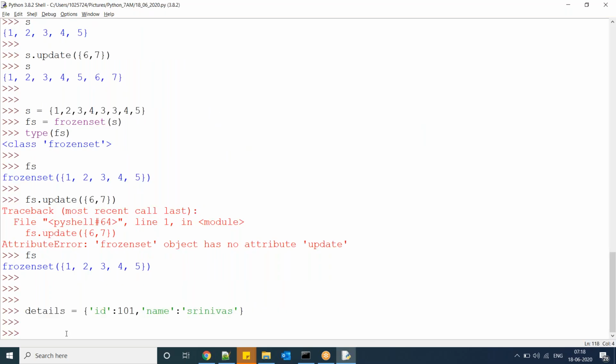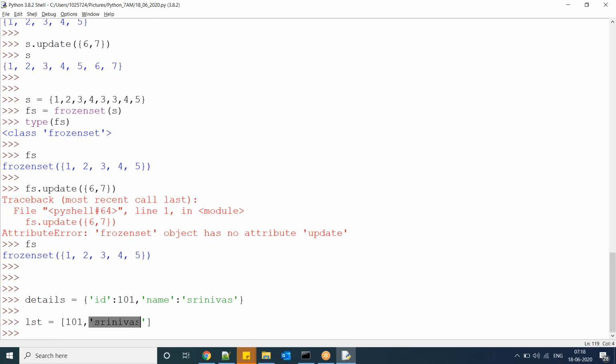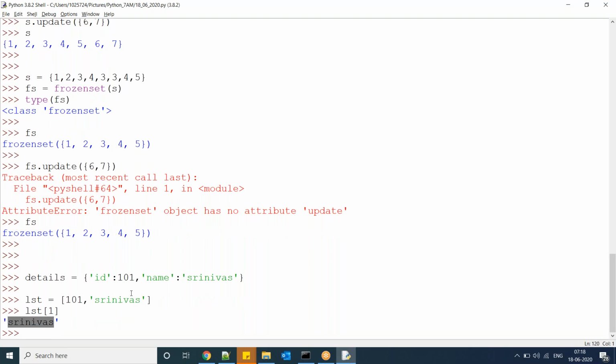Now observe, suppose I have a list like this, 101 and Srinivas. Now I want this value. How can I get it? Using index positions, list of 1 gives Srinivas. Now the same thing in the dictionary: the index is nothing but a key. So if you want to access a value, you have to use the key. Using the key, you can get a value.